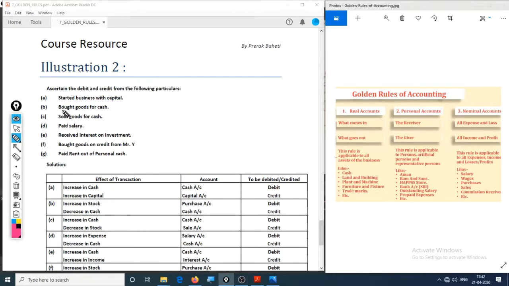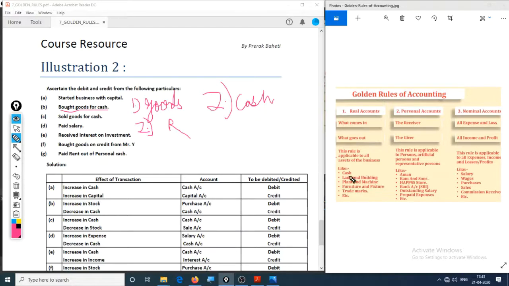Now let's go with the second one. Bought goods for cash. Okay, so the first step, what are the accounts involved. The first one is the goods, the second one is the cash. And the second step goes identify the category of the account. So goods are the assets of the business, hence it will be considered a real account.